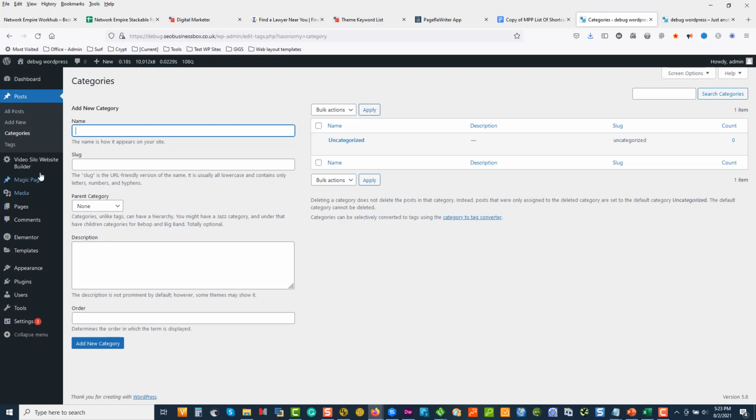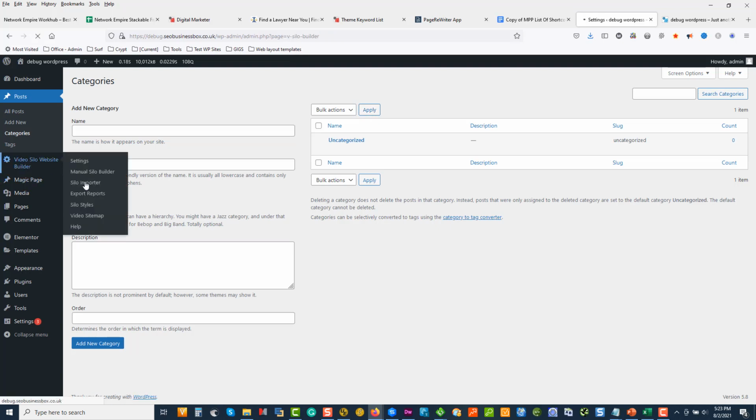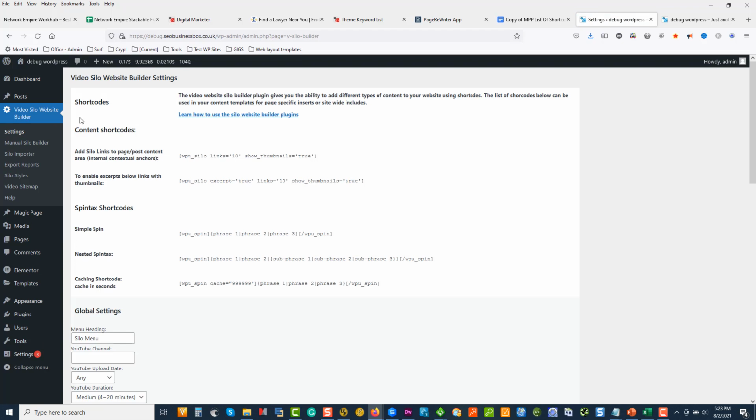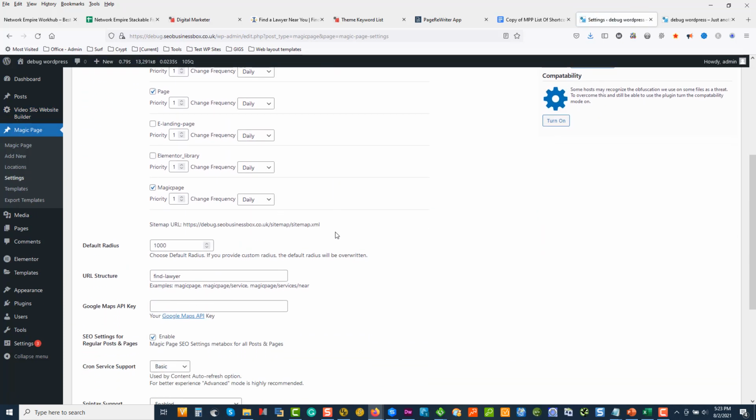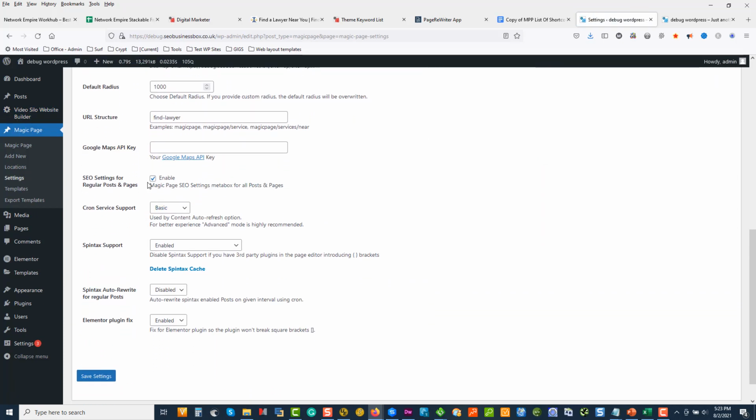Okay, so I'm going to come to the video silo, and at the moment we're on the settings page, and notice you can use shortcodes here as well as nested spin tags. Okay, the two are compatible with Magic Page, so you need not worry about it, but go to Magic Page and turn on the spin tags in the Magic Page settings, which is found here. So under settings, enable spin tags over here.